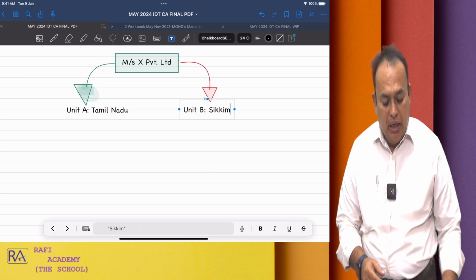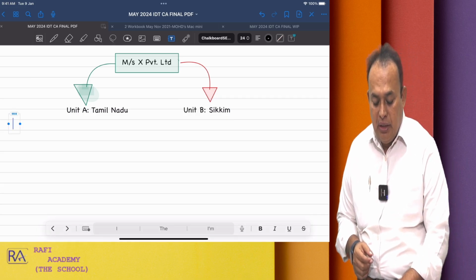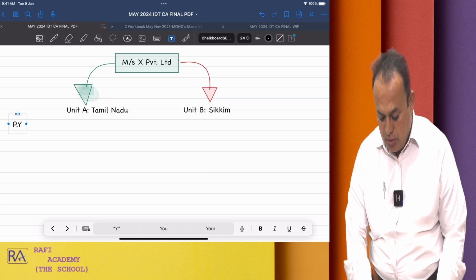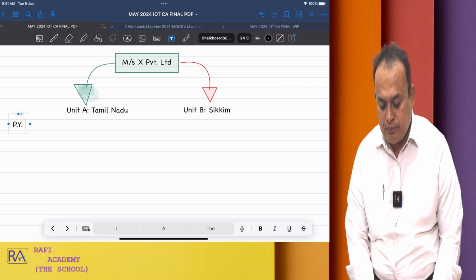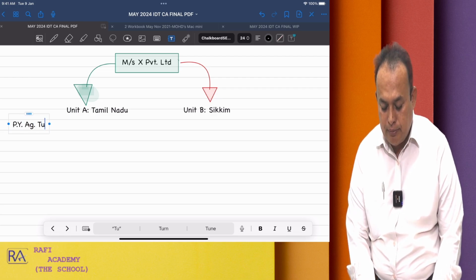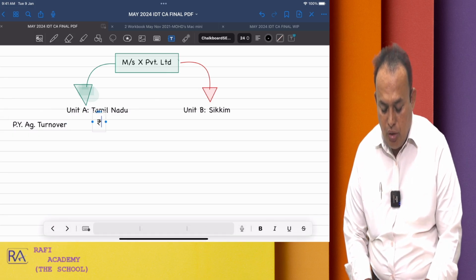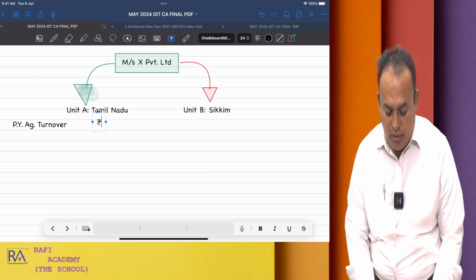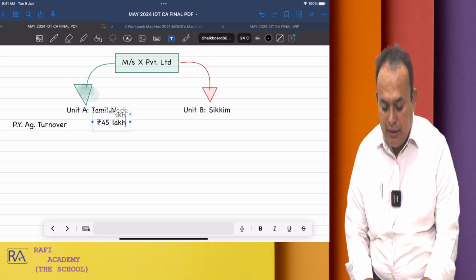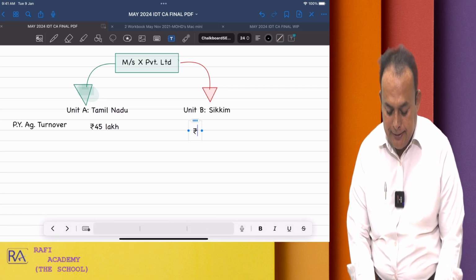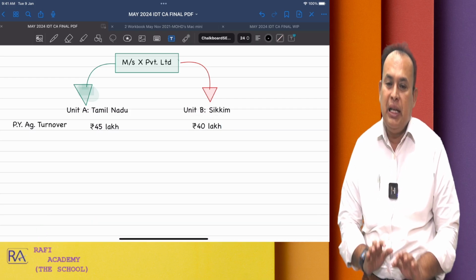In that case, when you refer to the aggregate turnover of the previous year, otherwise called the preceding financial year, in the state of Tamil Nadu, let us say it is rupees 45 lakhs, and here it is rupees 40 lakhs.